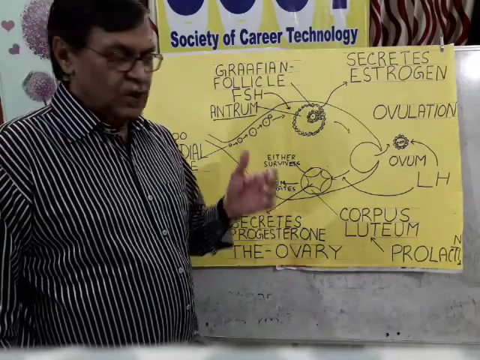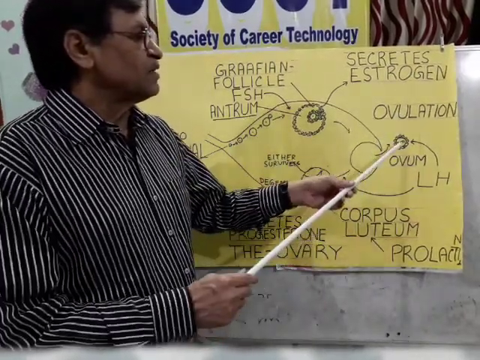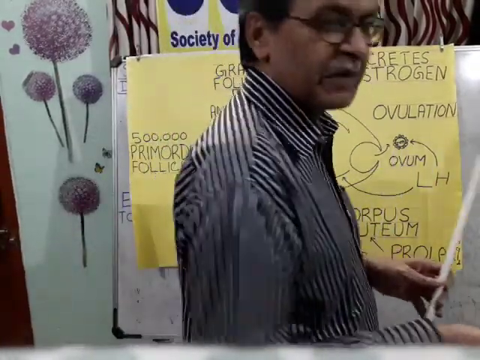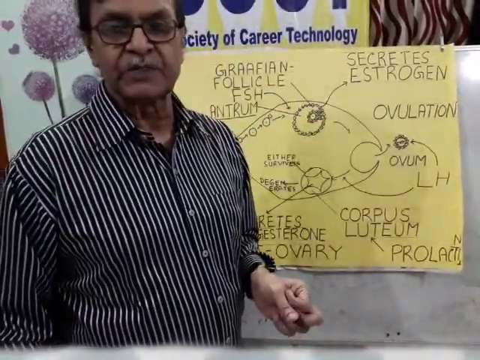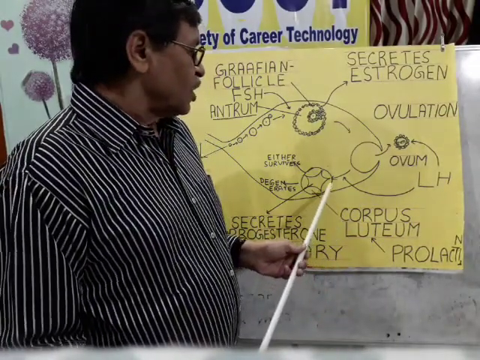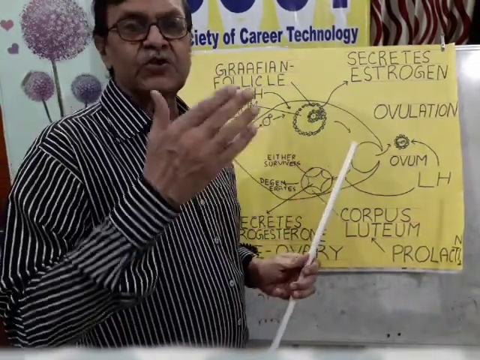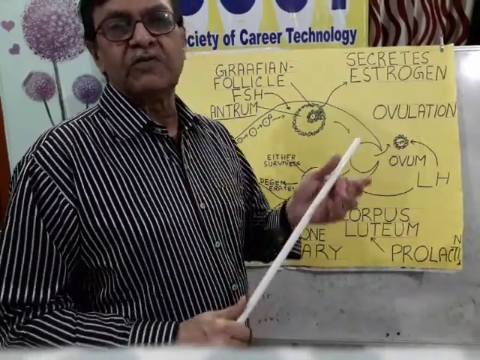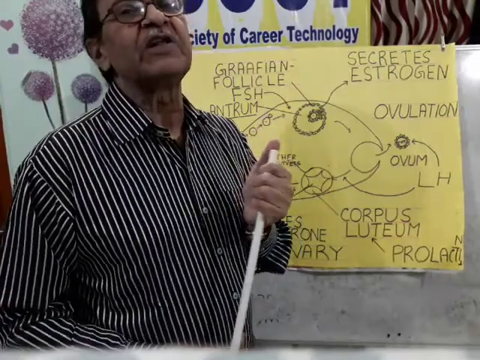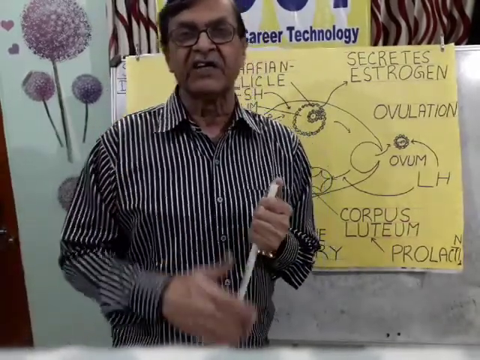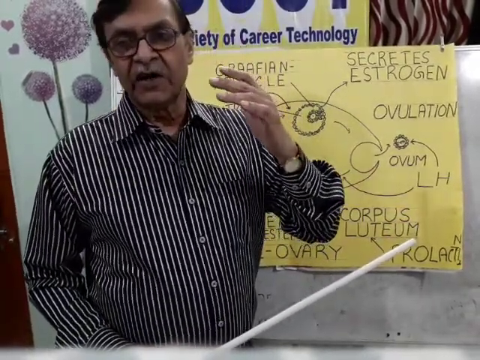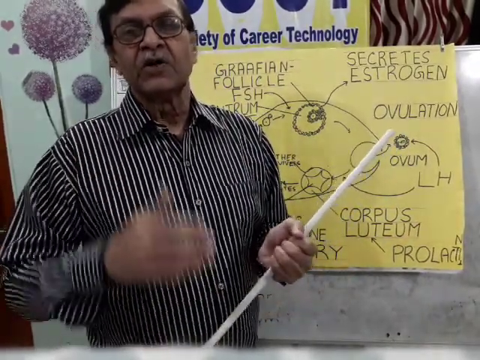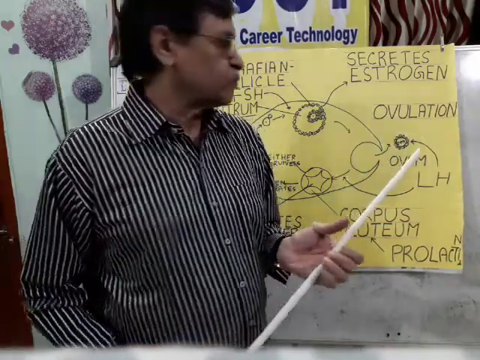If after ovulation the ovum is fertilized and it starts dividing, developing up to the blastula stage, then corpus luteum prepares the uterine epithelium for attachment of the blastula stage embryo with the uterine wall. The process is called implantation. It takes place on the eighth day after fertilization, and the next day placenta formation starts.